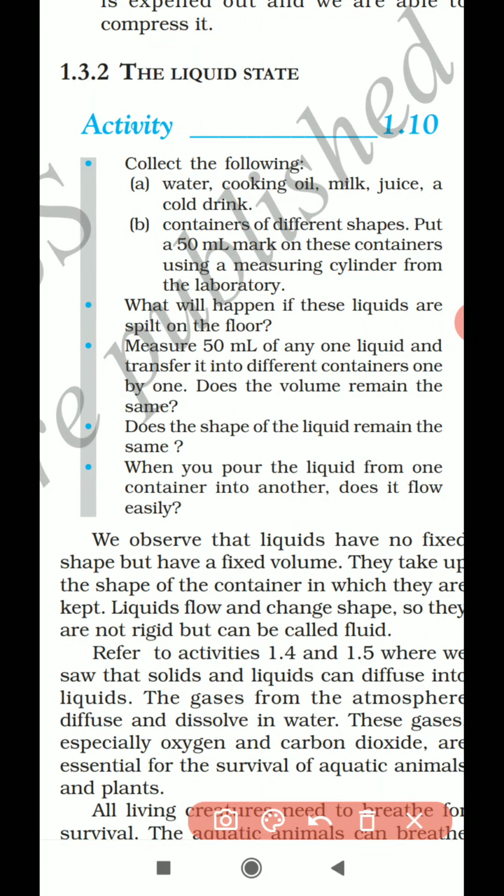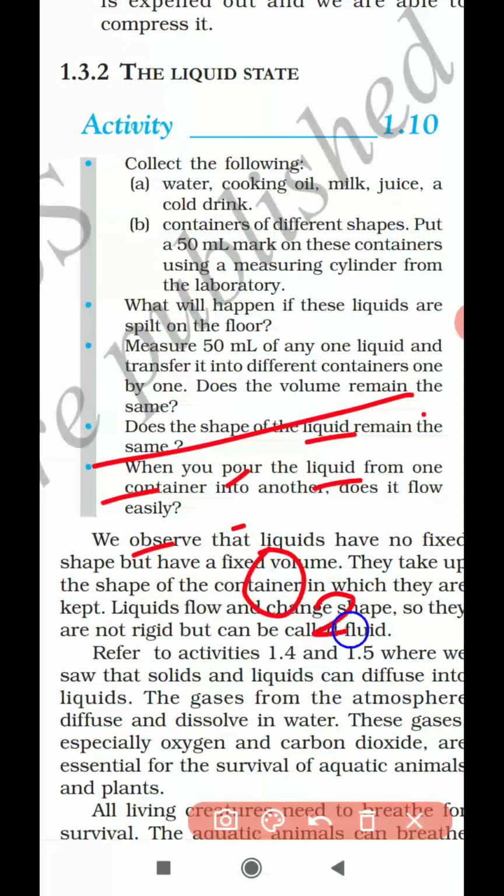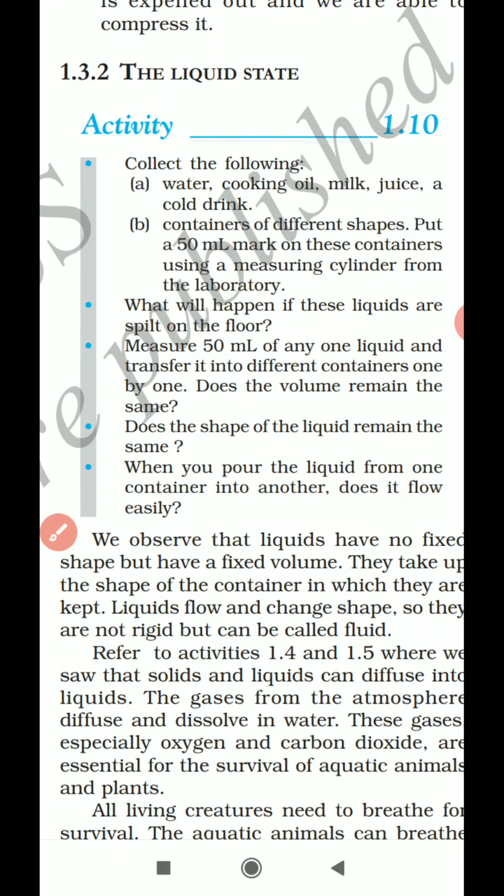Got it clear? So the oxygen which is dissolved in the water is called dissolved oxygen. This dissolved oxygen is taken up by the fishes to breathe. So this is about the liquids.